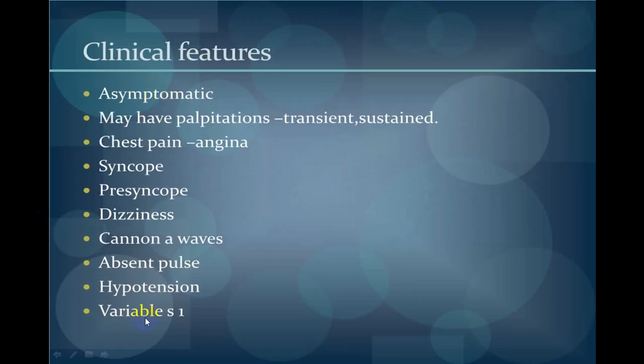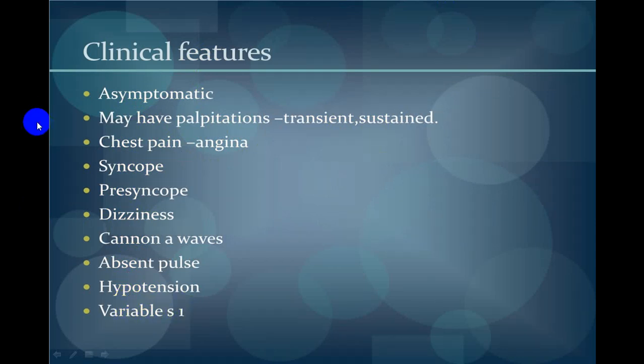If you get these clinical features: asymptomatic, palpitation which is transient or maybe sustained, occasional chest pain, not very common, syncope, presyncope, dizziness, cannon waves, absence of pulse, hypotension, variable S1, first heart sound.